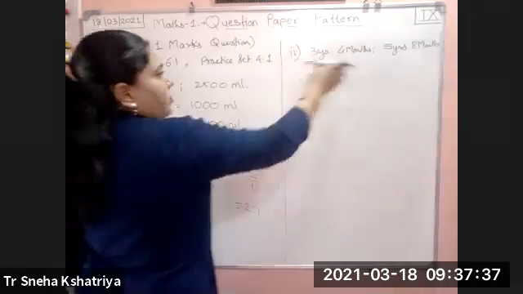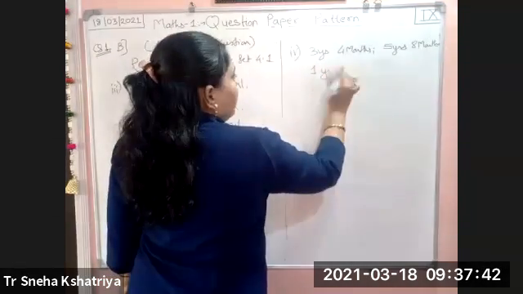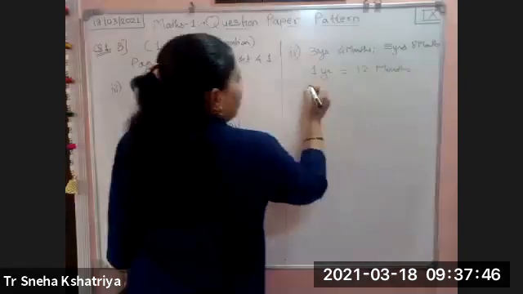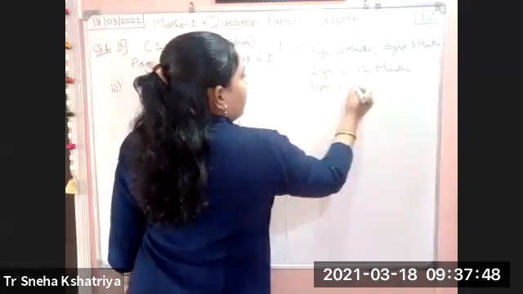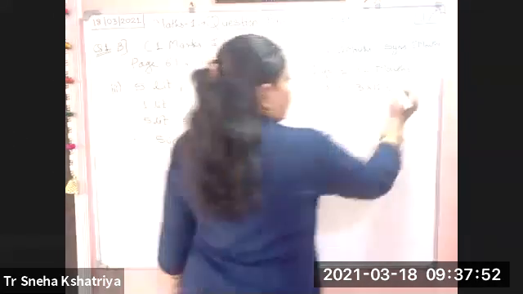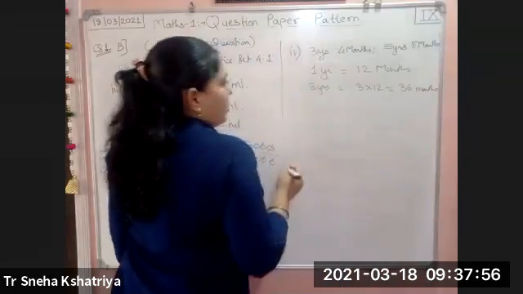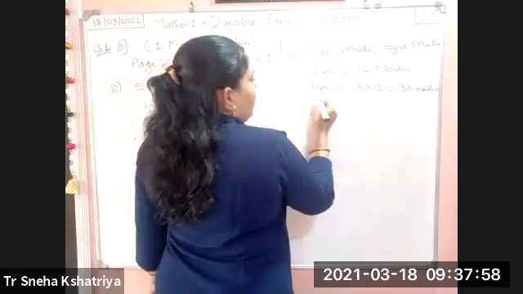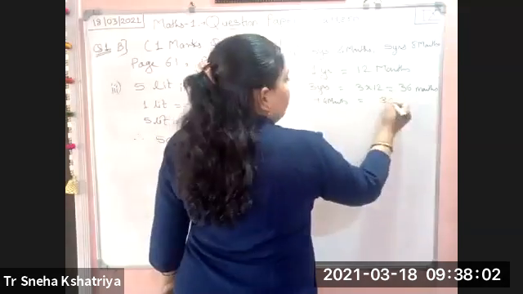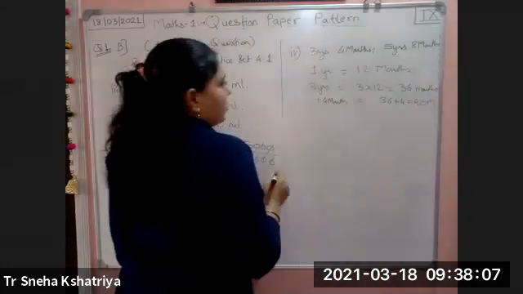Again, years to months conversion. 1 year is equal to 12 months. Means 3 years is equal to 3 into 12, means 36 months. In 3 years 4 months you have to add 4 months, which is equal to 36 plus 4, which is equal to 40 months.